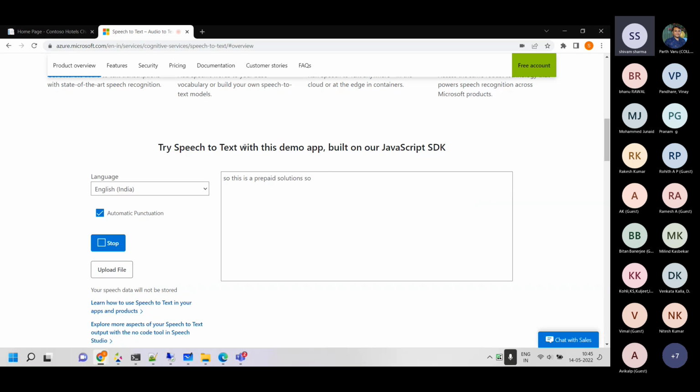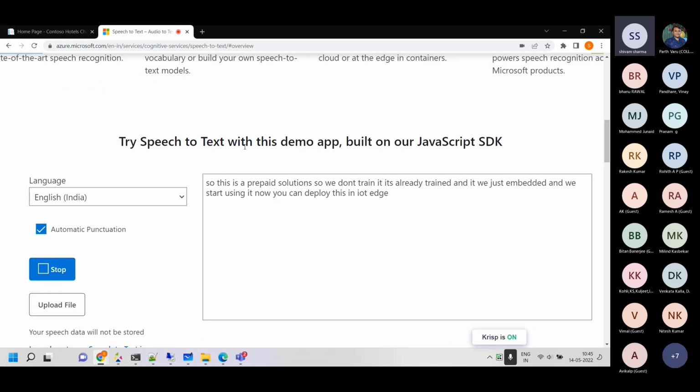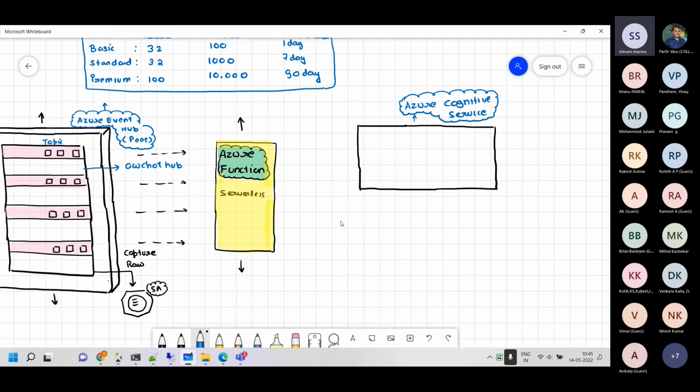We don't train it. It's already trained and we just embed it and start using it. You can deploy this in IoT Edge also, and in the cloud as well. Right now, this is running in my browser and it is converting my speech into text. Similarly, there is another cognitive service which we are using, basically text analytics.